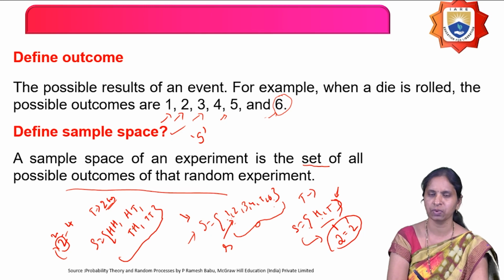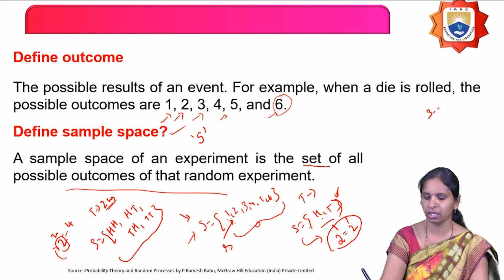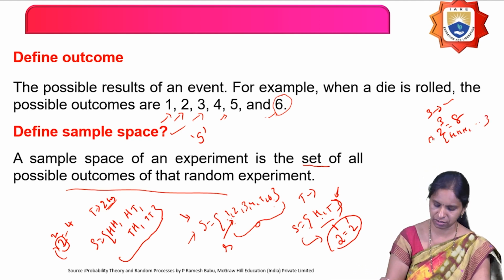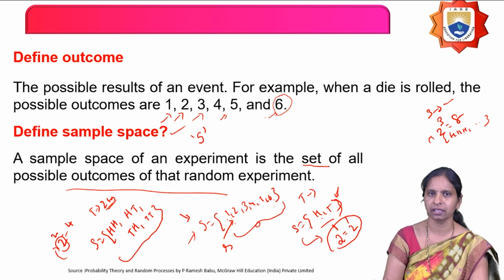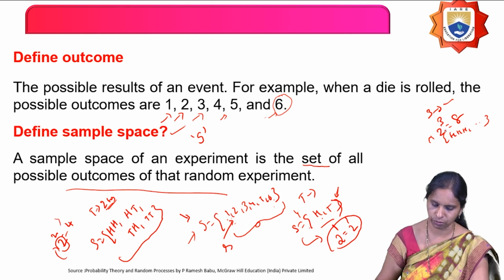The number of possible outcomes is 2 square. Similarly, if I toss 3 coins, what is the number of elements in the sample space? 2 cube, nothing but 8. Like that, I am going to get totally 8 possibilities. Like that, I can write down the sample space for a single trial, 2 trials, and similarly for n number of trials also.